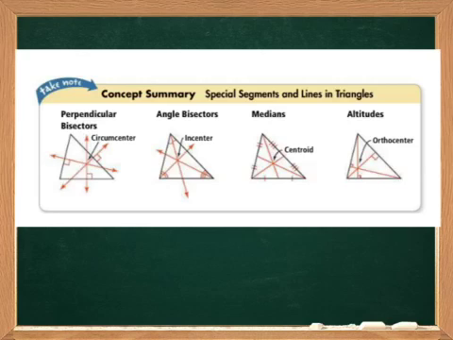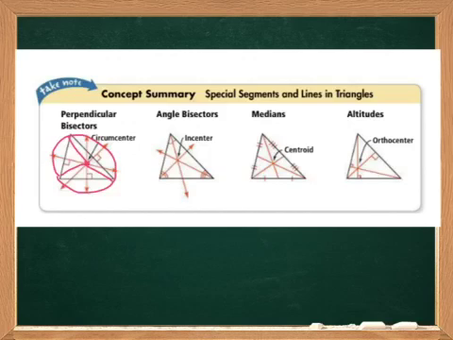So just to sum up everything that we've talked about so far, perpendicular bisectors meet at the circumcenter. Perpendicular bisectors can meet inside, on, or outside of the triangle, depending on what type of triangle they are. It's called the circumcenter because there is a circle that you can circumscribe about the triangle, because that circumcenter is equidistant from all of the vertices. So that creates a circle that you can circumscribe about the triangle.